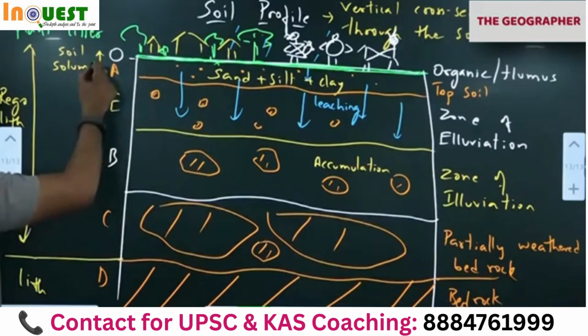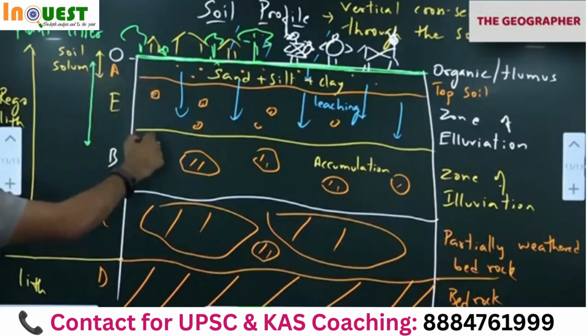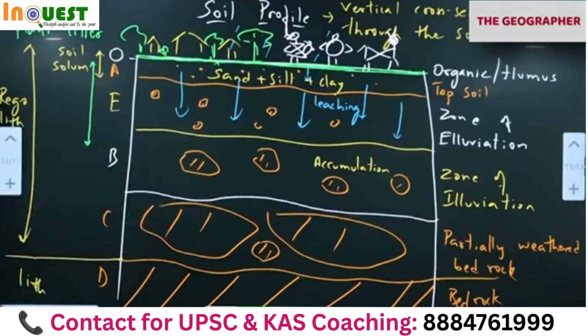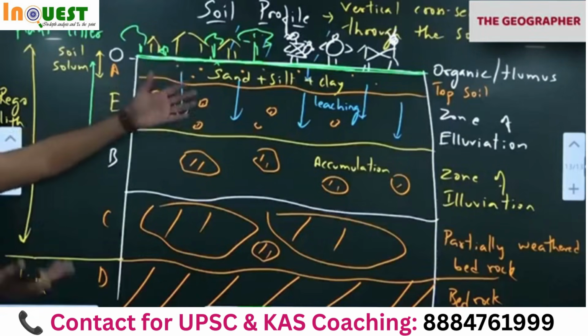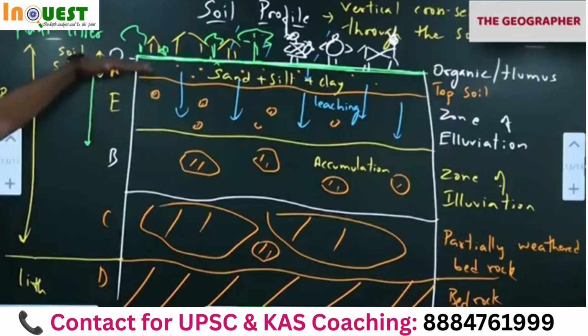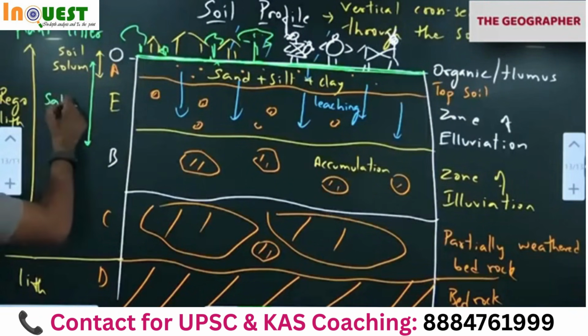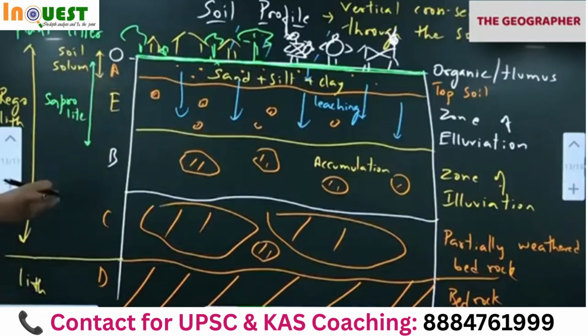The highest bacteria can be seen here, from A, E to B. We call them saprophytes. These are the organisms which decompose dead organic matter. Let's say all dead organic matter is decomposed by bacteria. Correct. That will remain where? Here. Saprophytes. So we call this the saprolite layer. Saprolite. This layer is called saprolite. Detritus or dead organic matter is decomposed here by the organisms called saprophytes.